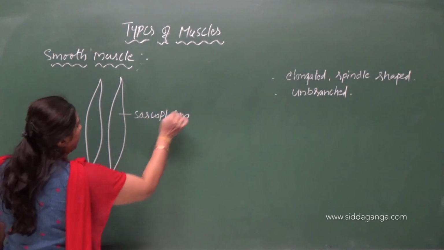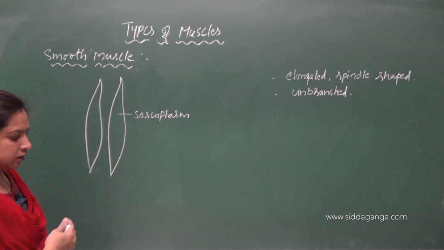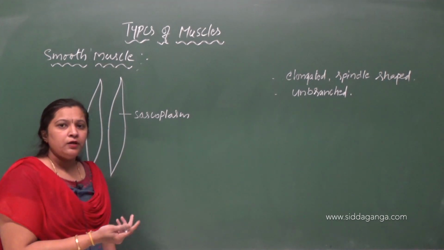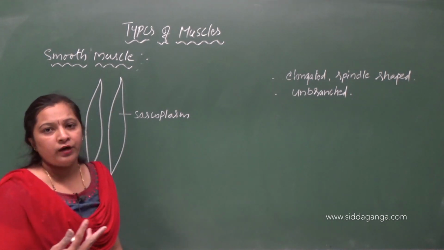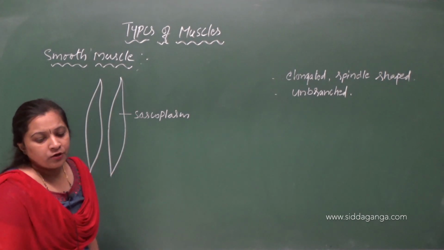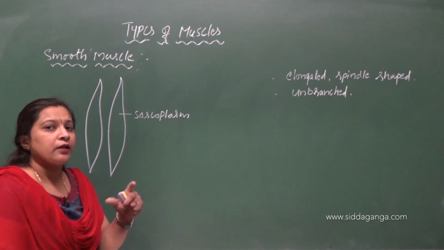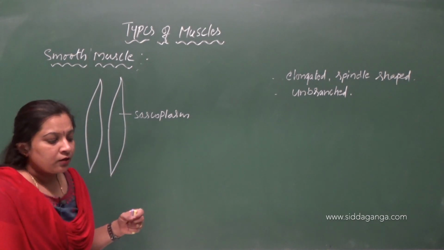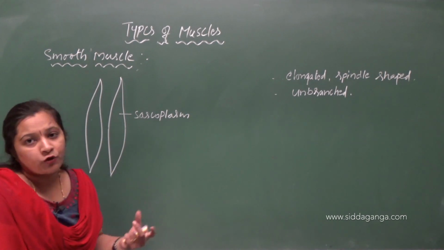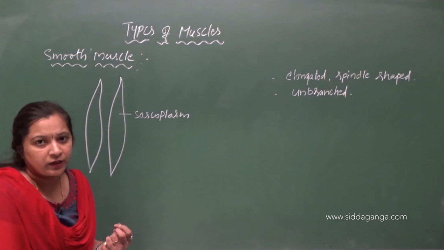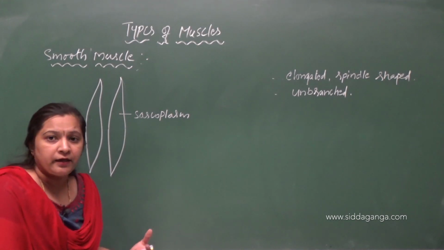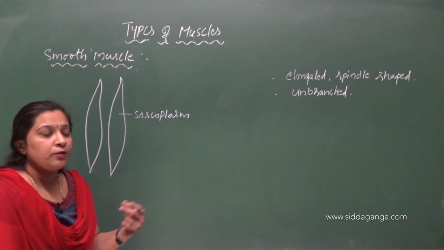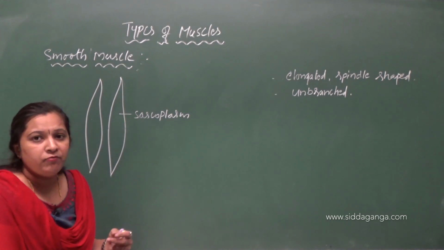See here, the plasma membrane is called sarcolemma, the cytoplasm is called sarcoplasm, and the endoplasmic reticulum is called sarcoplasmic reticulum. The endoplasmic reticulum is an important cell organelle here because it stores calcium ions. Calcium ions are needed for contraction, so the endoplasmic reticulum plays a very important role in the mechanism of muscle contraction.